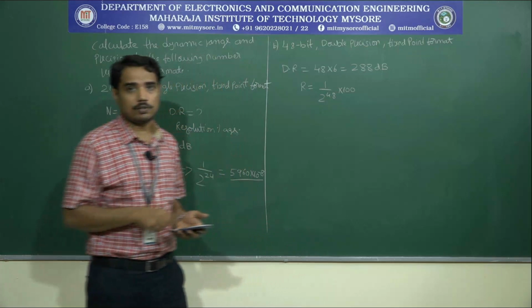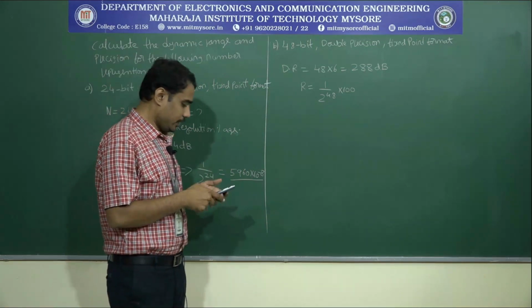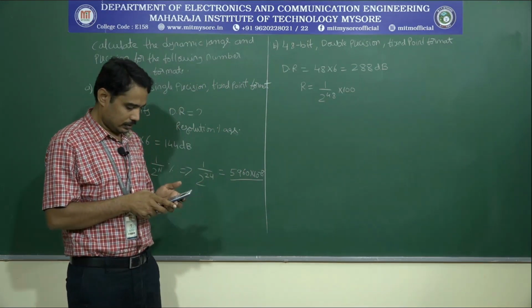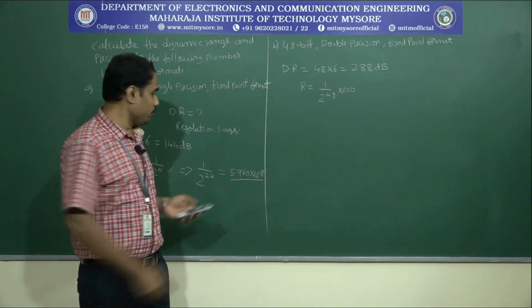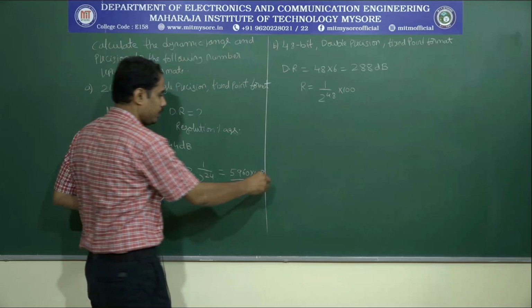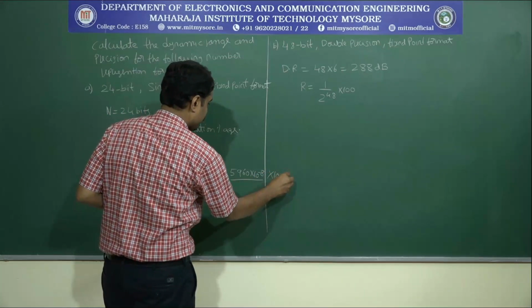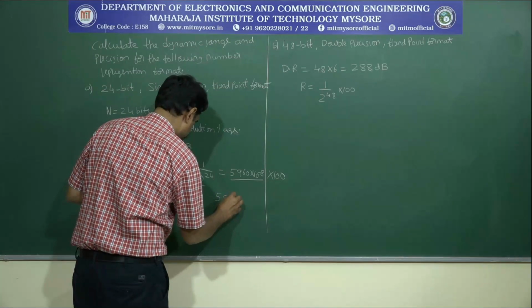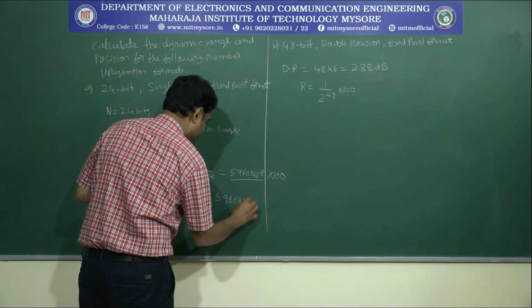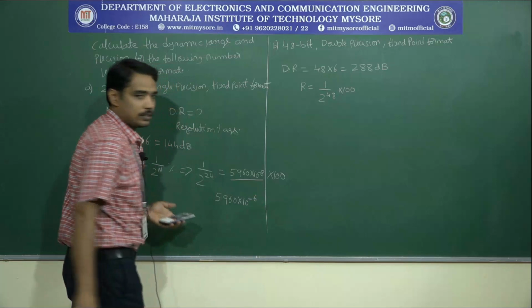Sorry, in the previous case we had not multiplied by 100. If you multiply that value by 100, then we are going to get 5.960 into 10 to the power minus 6.